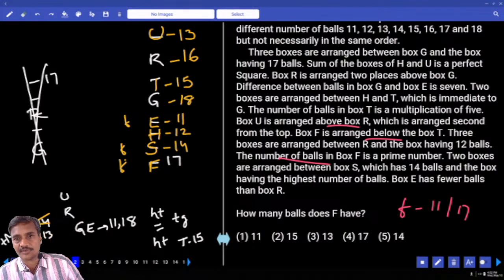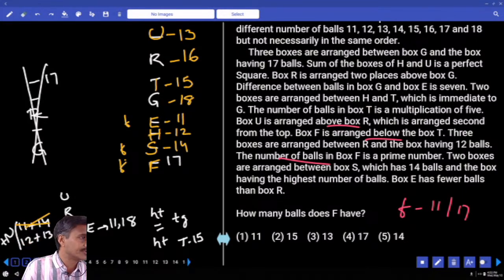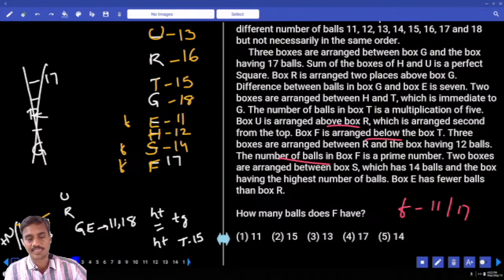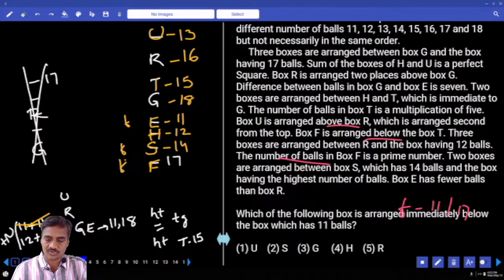More difficult, easy or not? And the first one, which one we are keeping as second priority, definitely takes more time when compared with the remaining. That is the reason we are leaving this one at the second priority. Then how many balls does F have? 17, choice for question number 2.